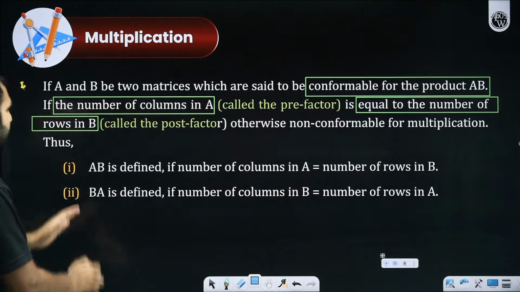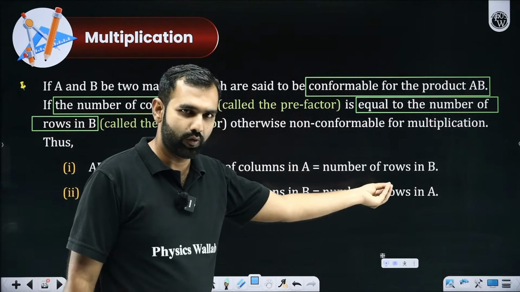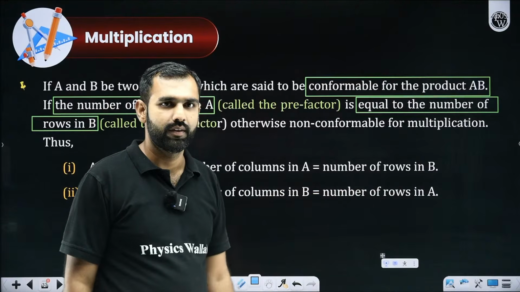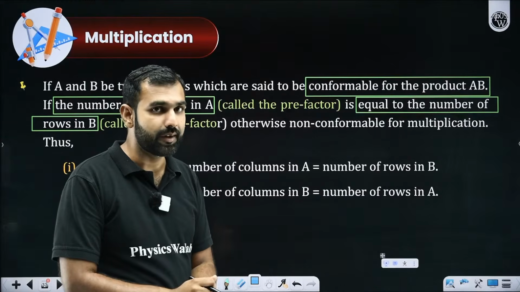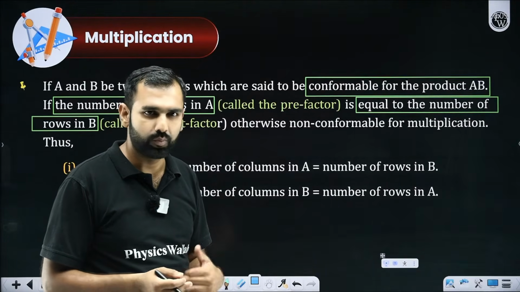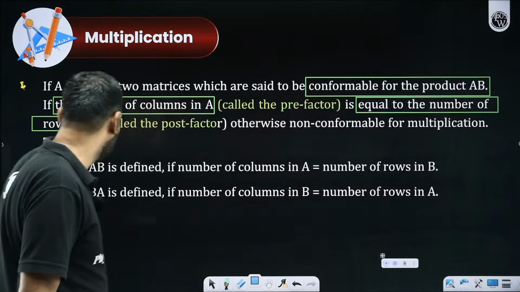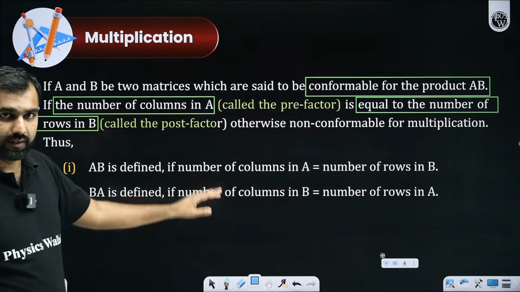Otherwise non-conformable, and that means the product is not possible. The next thing is, AB is defined only when the number of columns in A is equal to the number of rows in B. Harshit, if 2 matrices are said to be same, then their corresponding elements are supposed to be same. I hope that is exactly what you were asking for. So I hope so far you must have gotten this clarity.